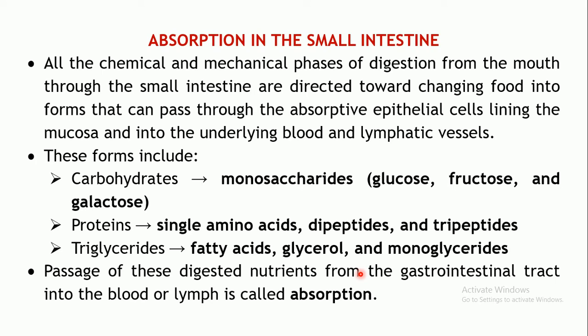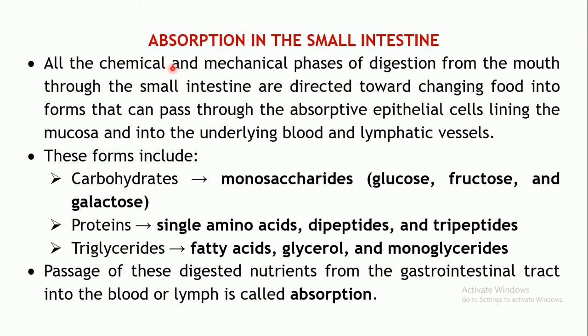Okay, so this is to do with the mechanical and the chemical digestion in the small intestine. Then coming to the absorption in the small intestine. Now we have seen that all of these food materials are converted into smaller absorbable substances.